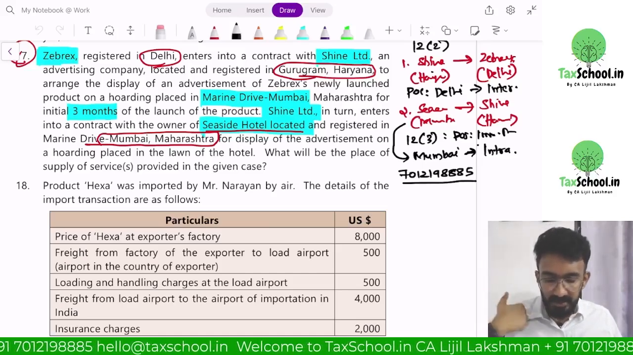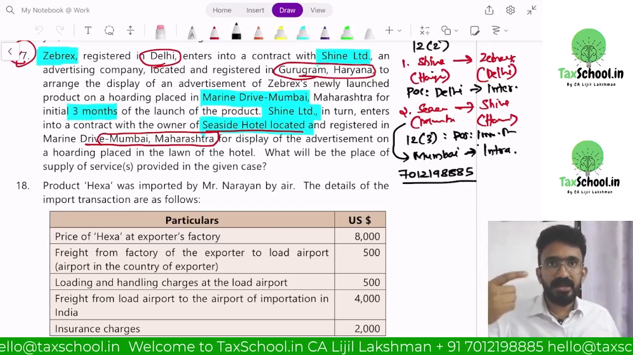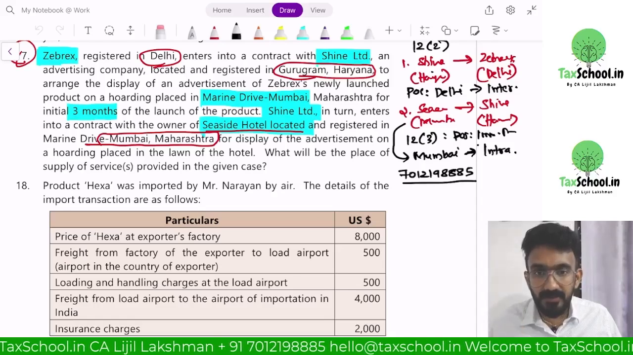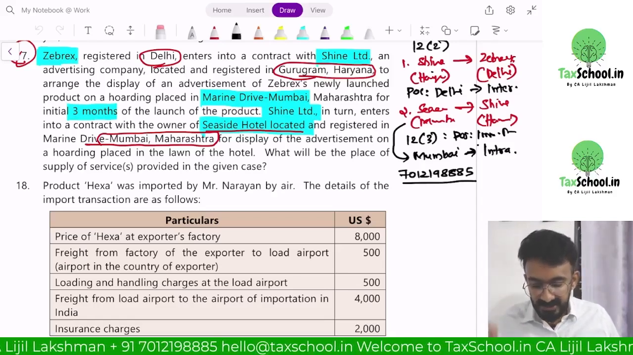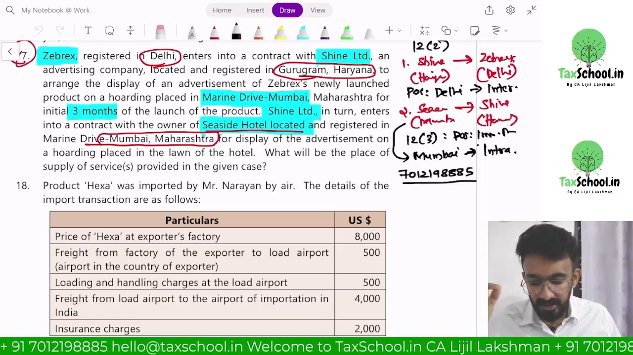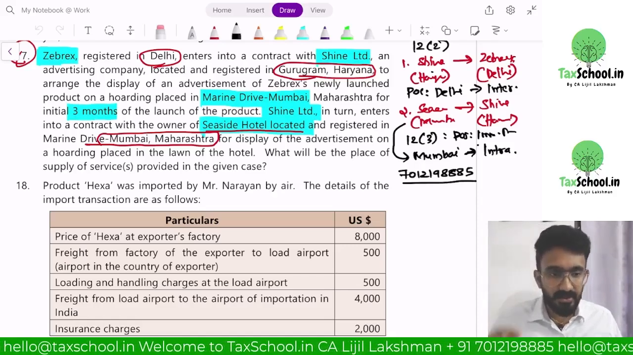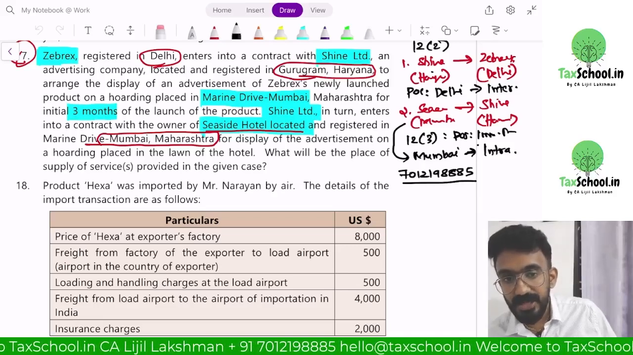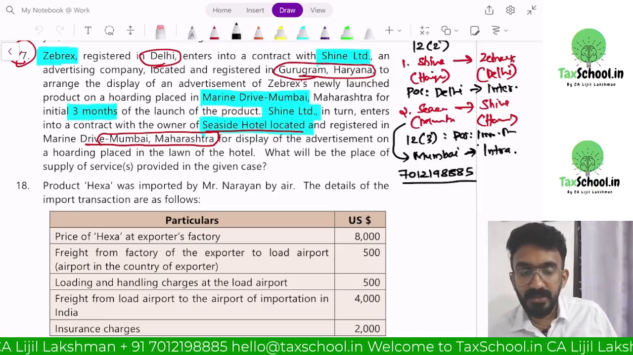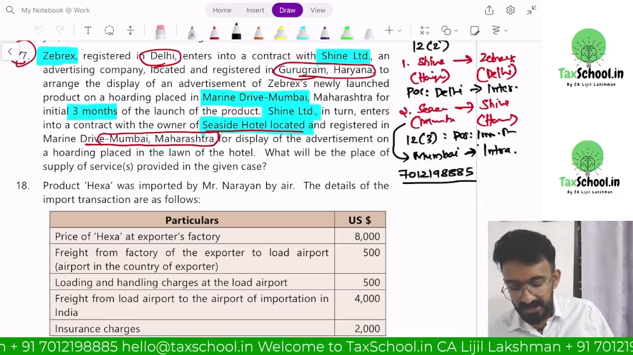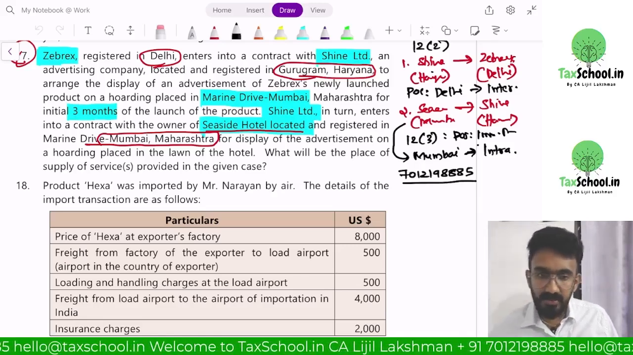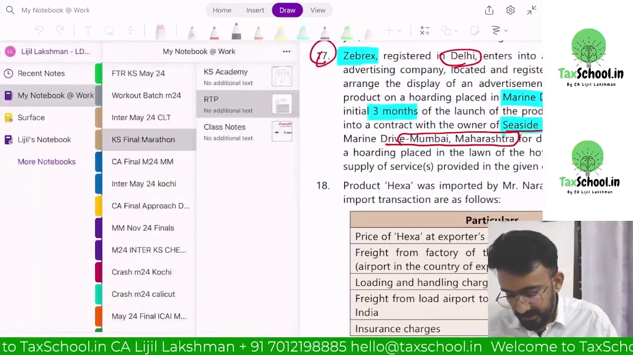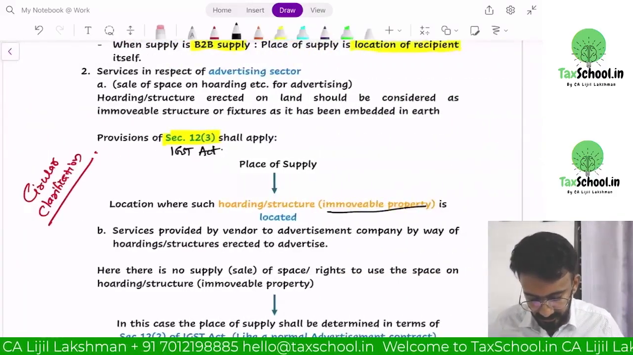However, this particular advertising company Shine went to a hotel and said, we will take one of your spaces. That contract would be considered to be a contract of immovable property. So this Seaside Hotel giving their hotel space to display advertisement would be renting of immovable property, and that place of supply would actually be location of immovable property. That supplier is Seaside Hotel in Mumbai, place of supply would become Mumbai, so it will become an intrastate supply. That's the understanding they are putting by that circular clarification.